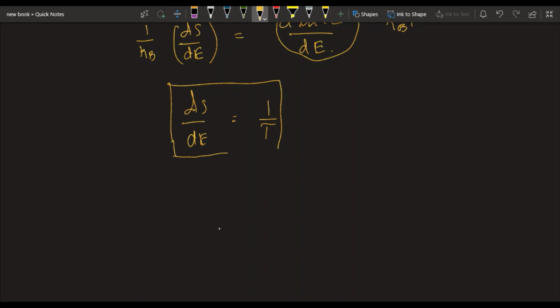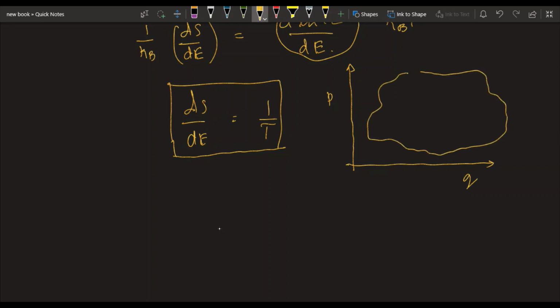So the microcanonical ensemble can be envisioned as a plot in two-dimensional space where you have coordinates and momenta. So this ensemble can be envisioned as a closed curve, where each of these curves represents a constant energy.